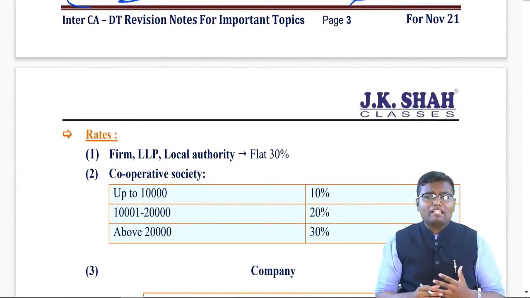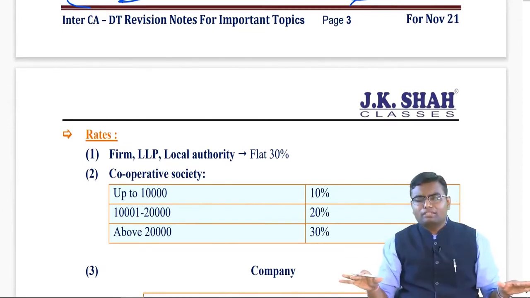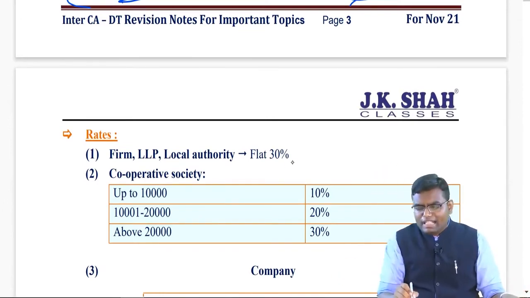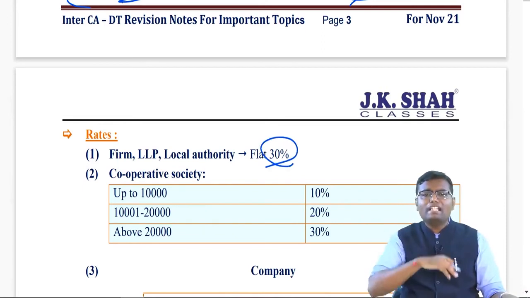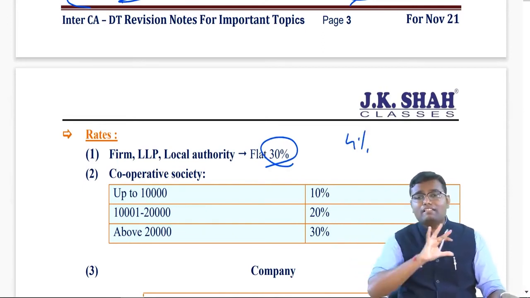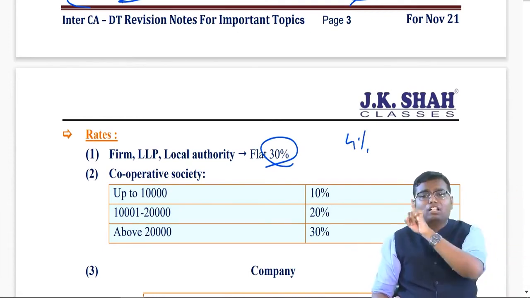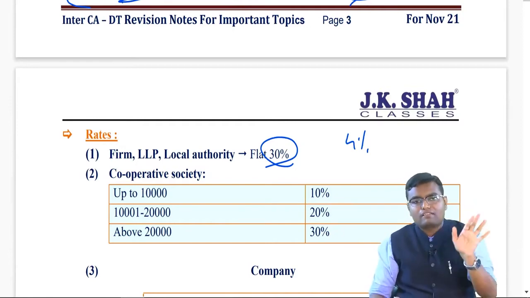Now that was basic tax about individual, HUF, AOP, BOI, AJP. Now if I am discussing firm, LLP and local authority, there is no slab rate. Whatever is your total income, directly apply 30%, and on that basic tax, add 4% health and education cess. That's it. There is no slab rate. So if your total income is 10 rupees, then also 30%, 10 crore, then also 30% fixed.